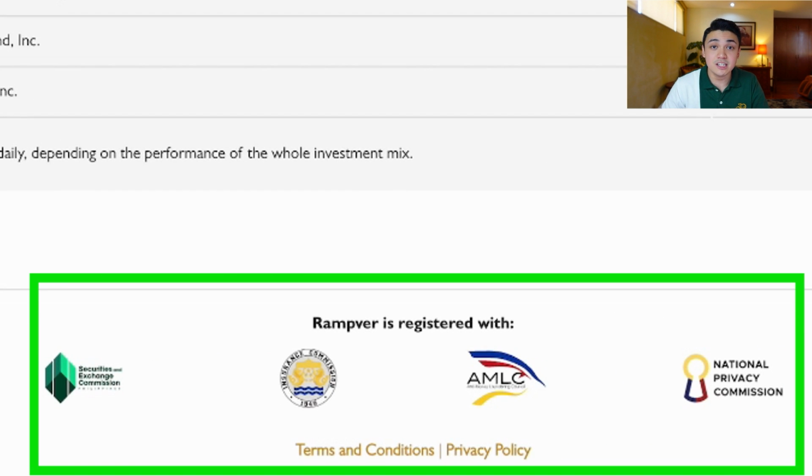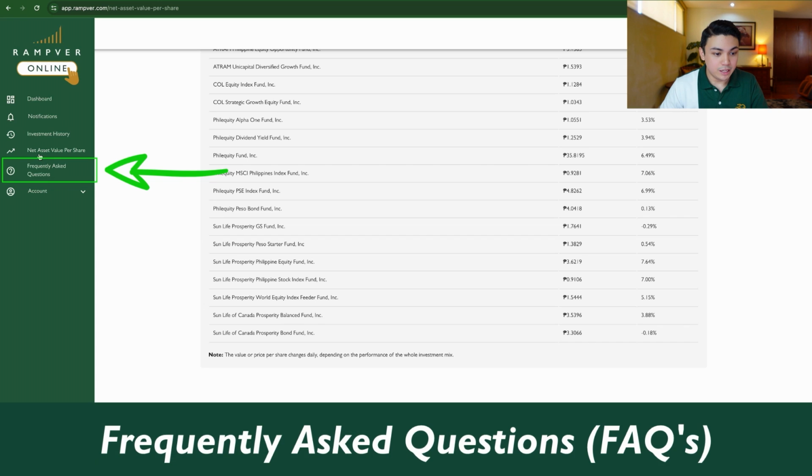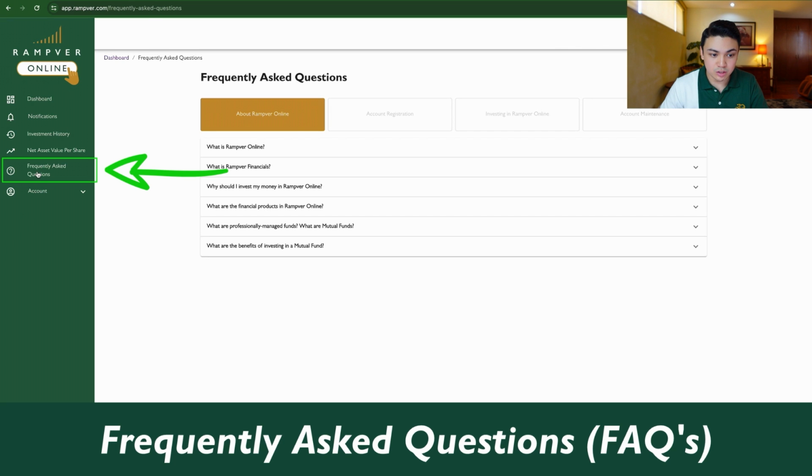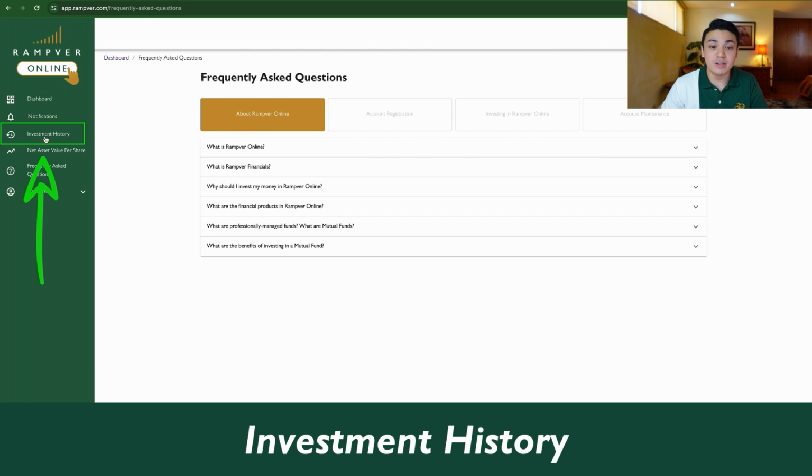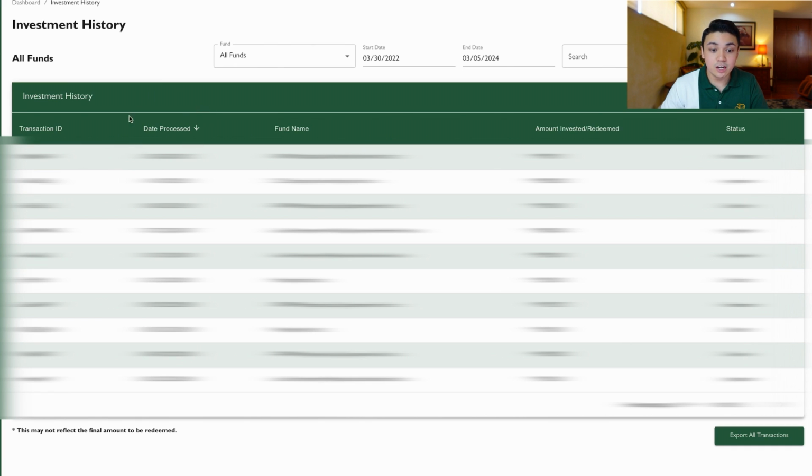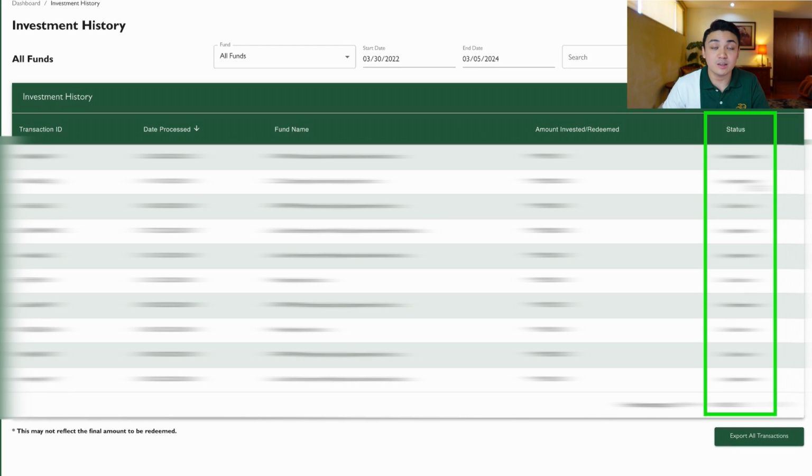Yan, so you can see here the regulatory bodies governing Rampver Financial. So the SEC, the IC, the AMLC, and the NPC. Then you can go to your frequently asked questions. And then you can also see your investment history. Diba? So you can see here the date process, transaction IDs, and the statuses. So let's say if it's approved, if it's declined, if it's processing, you will see it all here.